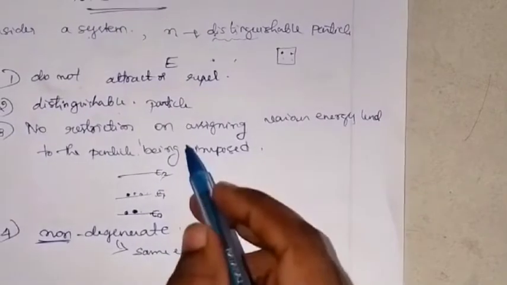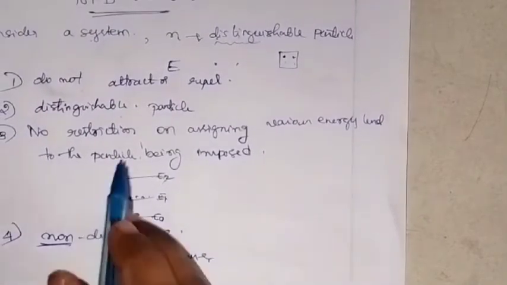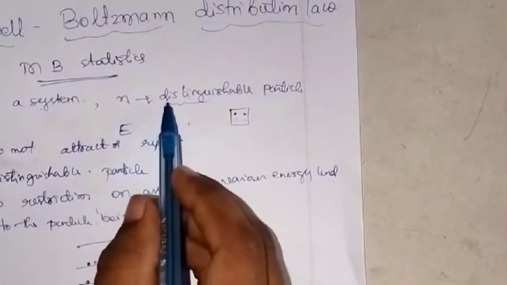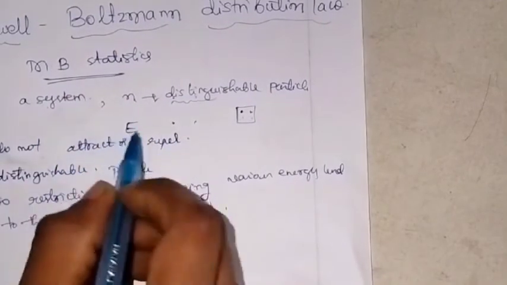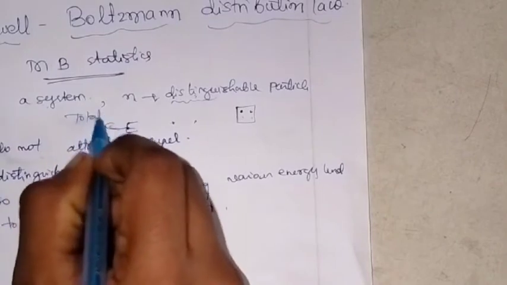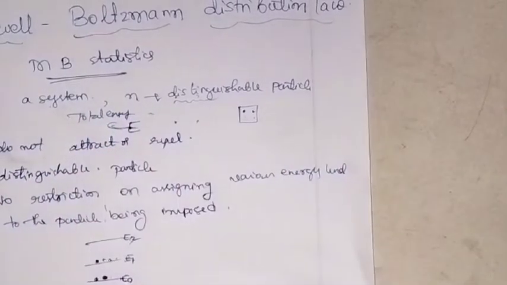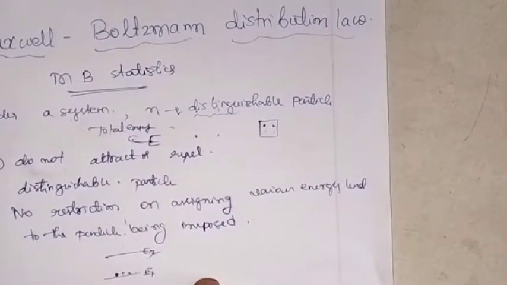Now these are the four characteristics of the distinguishable particles in the system having energy E, where E is the total energy. Together, these four properties are simply called the Boltzmann law.